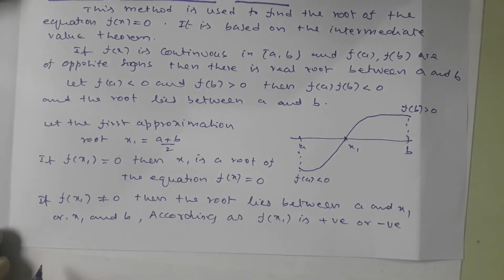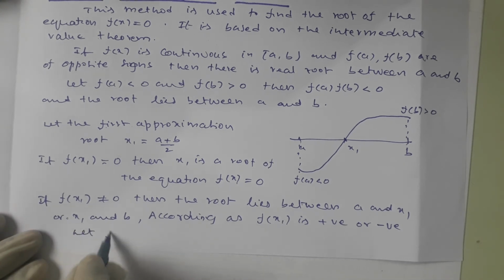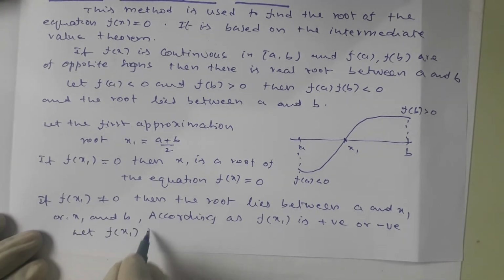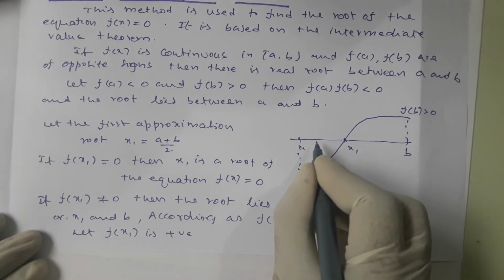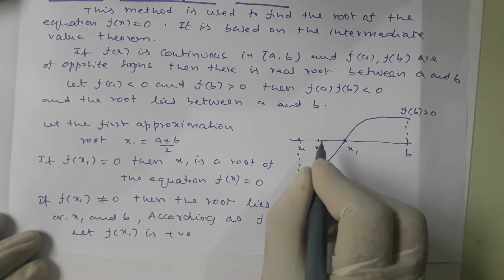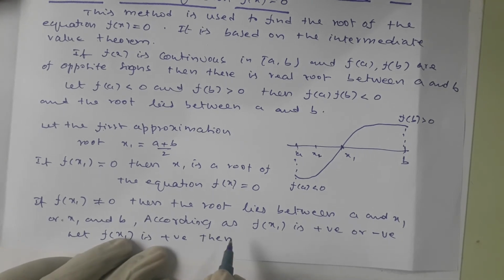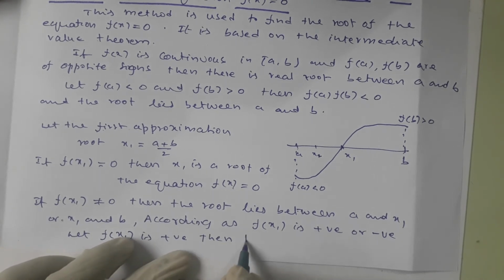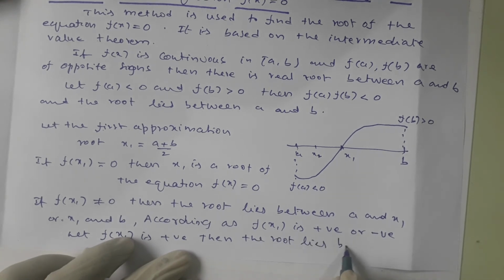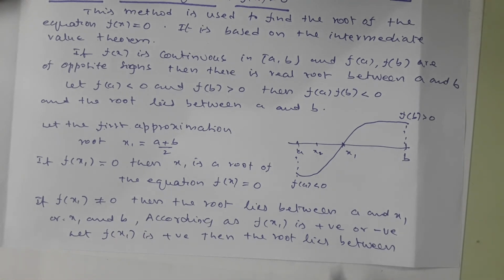Let f of x1 be positive. So f of x1 positive means automatically the root lies between a and x1. Then the root lies between a and x1.